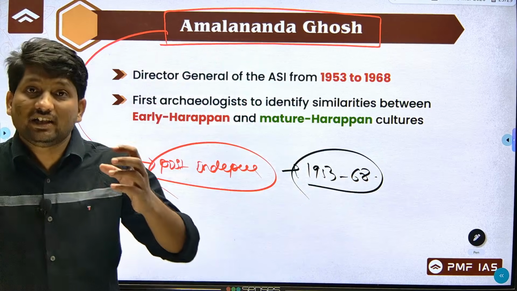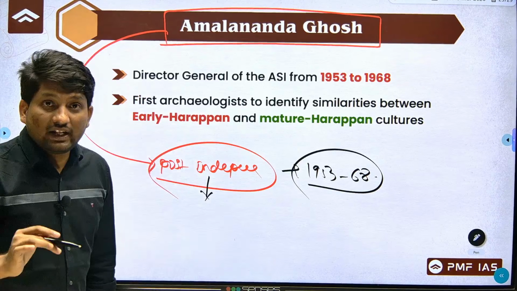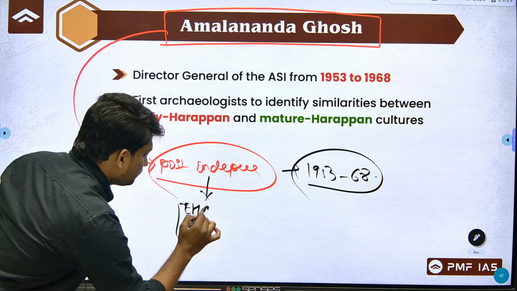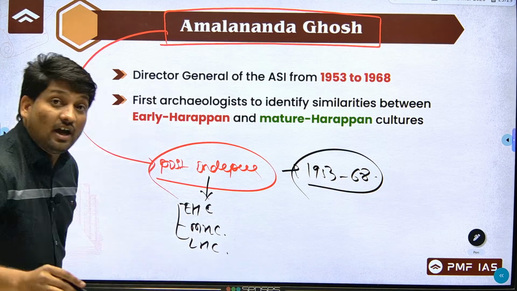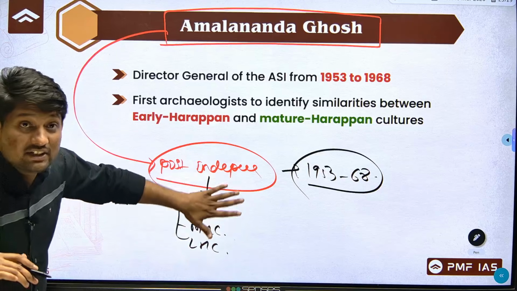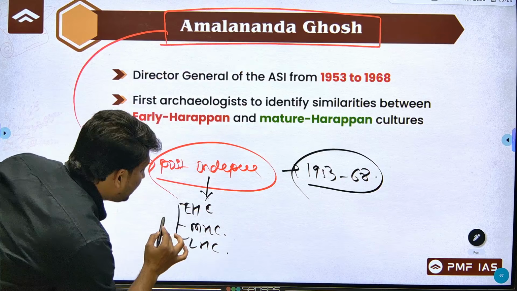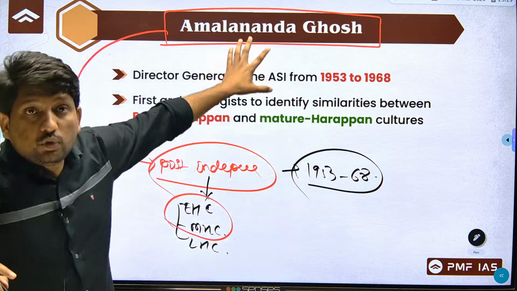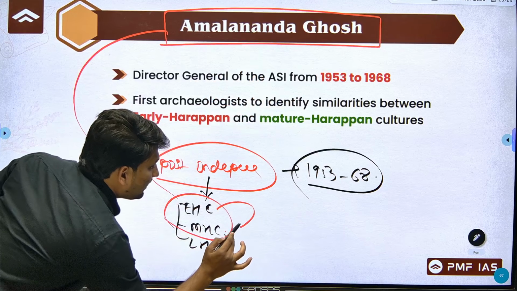Once we start the Indus Valley Civilization, we will see that the Indus Valley culture consists of early Harappan culture, then mature Harappan culture, and then late Harappan culture. Earlier we considered that early Harappan culture and mature Harappan culture are distinct, but Amalananda Ghosh was the one who found the similarities between early Harappan culture and mature Harappan culture. So according to Amalananda Ghosh, mature Harappan culture developed from early Harappan culture.